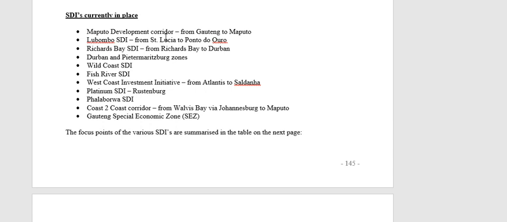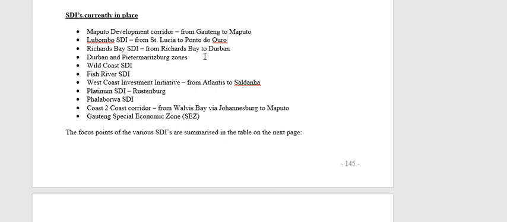We have the Maputo Development Corridor. As I said, that is one that stretches across the borders of our country. It starts in Gauteng and goes all the way to Maputo. I'm going to give you more information on this now. The Lebombo SDI goes from St. Lucia in Natal up to Ponta do Ouro, that is in Mozambique. So the Lebombo SDI also stretches across our borders.